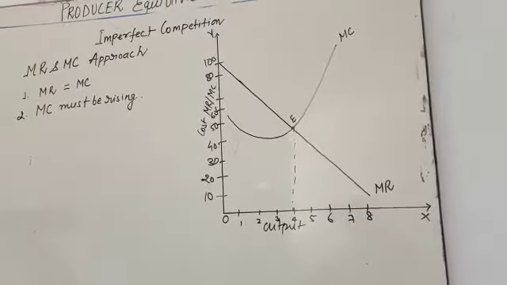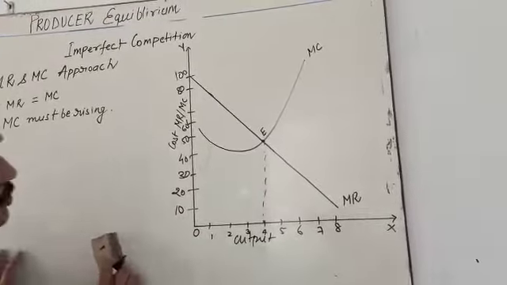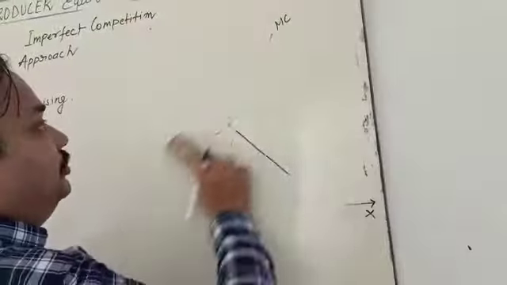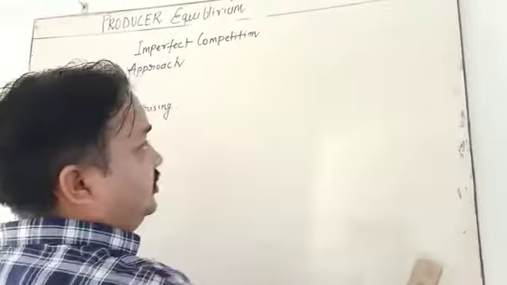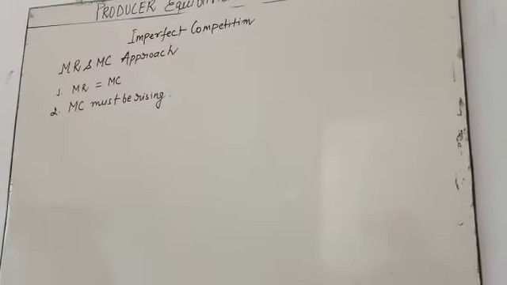Now I am telling about some other thing: the break even point. What is the break even point, my dear student? Break even point is the point where the producer is satisfied and is not producing extra units of goods.